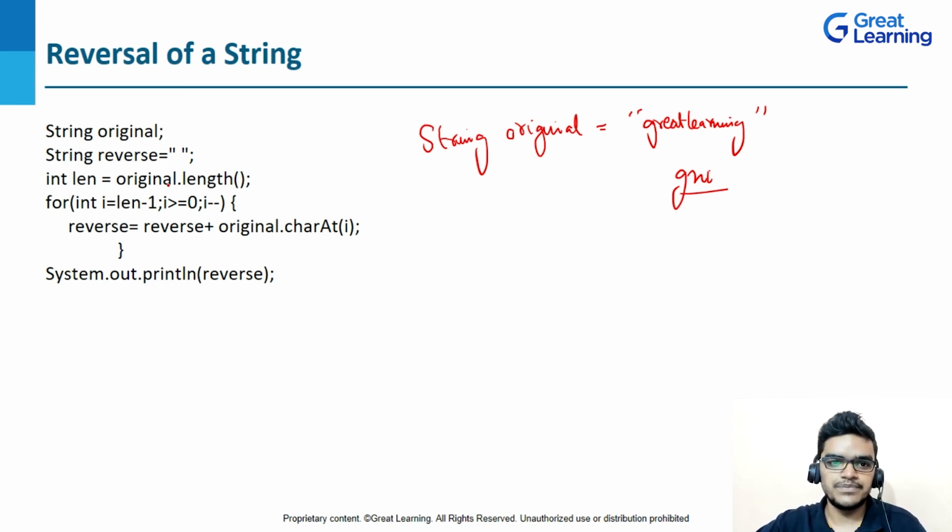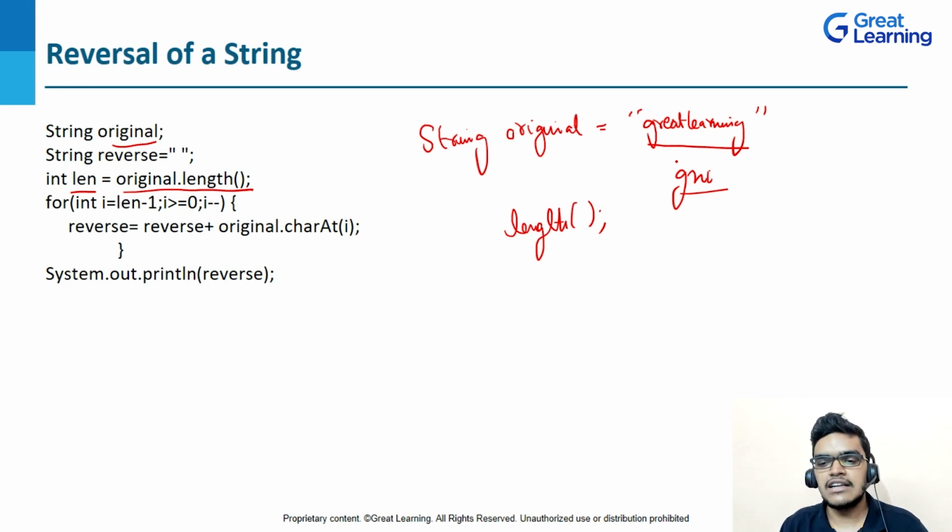Now let's see the concept here. The concept is simple, right? I've written "great learning" here, and this is a string. If I want to do the reverse of it, first I have to find its length. So how to find the length of the string? I will use the length method, right? You can see that here I've used the length method. The string name was original, so I've used original dot length, and here I've created a data type int whose variable name is length, and I've assigned the value of original dot length to it.